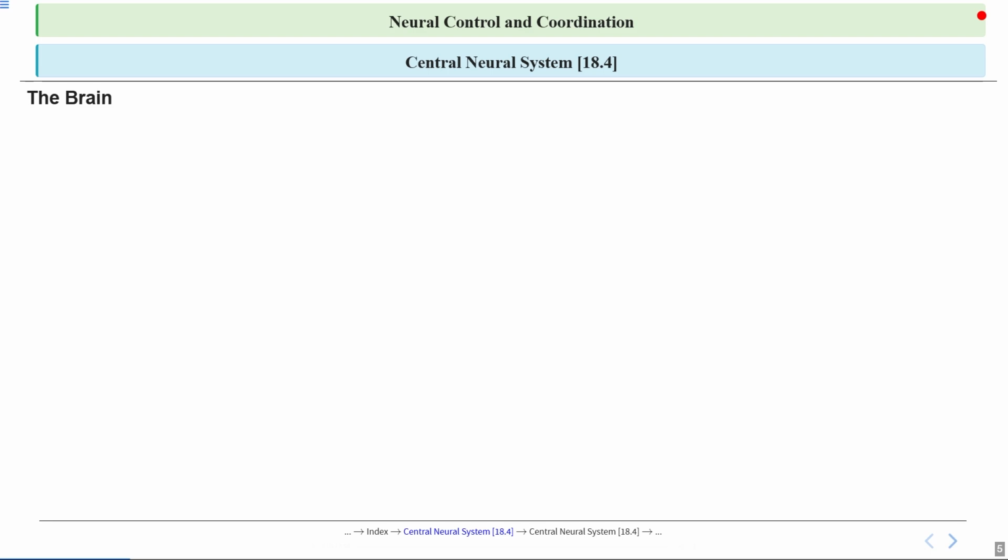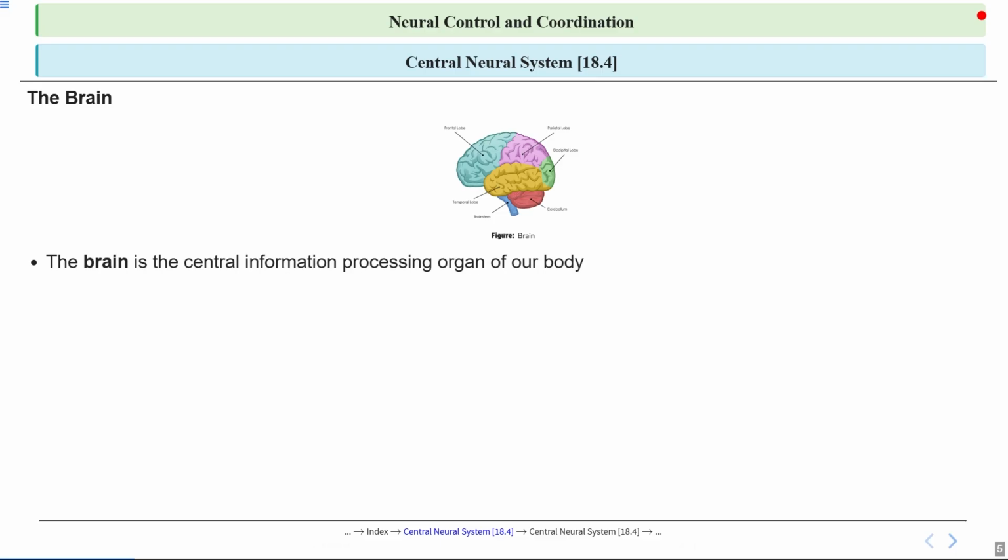Brain. It is a key part of our bodies, how our body controls and coordinates different functions. If we talk about the brain, it is at the center of our nervous system, and understanding it helps us see how we think, move, and respond to the world. So you can see different regions of the brain. You can notice the unique structure with folds and grooves. These increase the surface area and allow for more complex processing. So we will talk about it in detail.